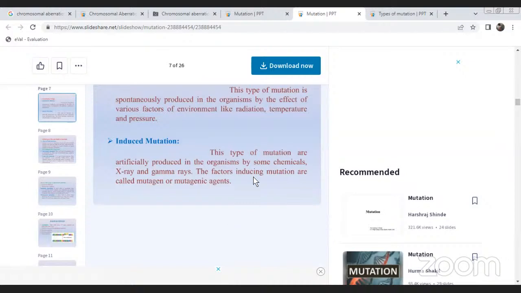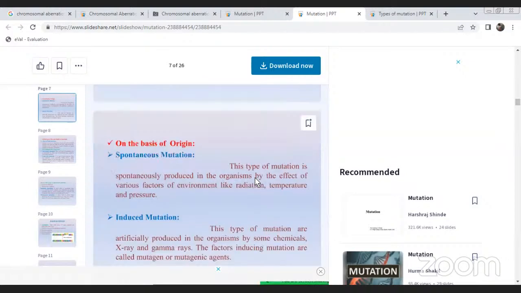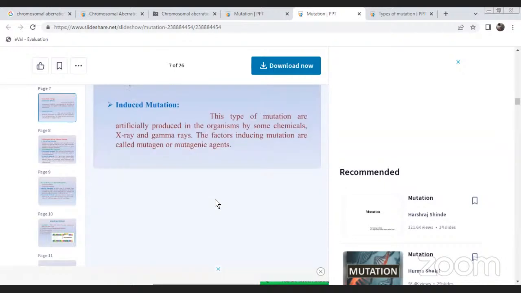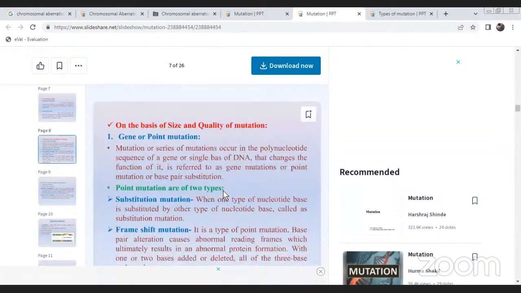Spontaneous mutation means sudden changes. For induced mutation, they can apply some mutagens or chemicals. And then, on the basis of size and quality, mutations are of another two types: gene or point mutations.